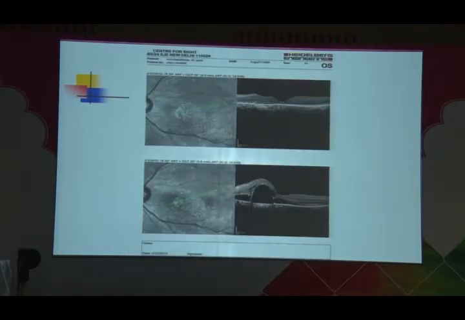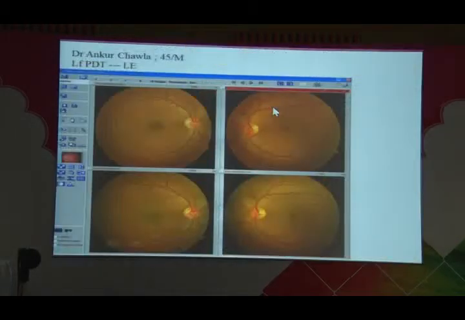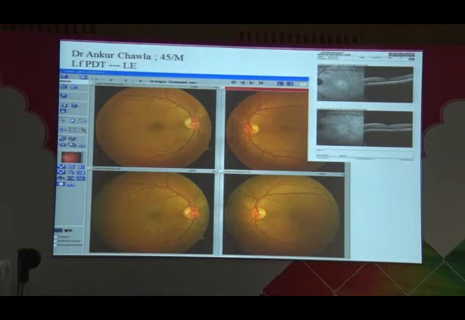This is another patient. This is a pachychoroid, and vision also improved. Another patient to show this. This is pre and this is post PDT. This is one of the doctors, actually a medical doctor, where I had done the PDT.